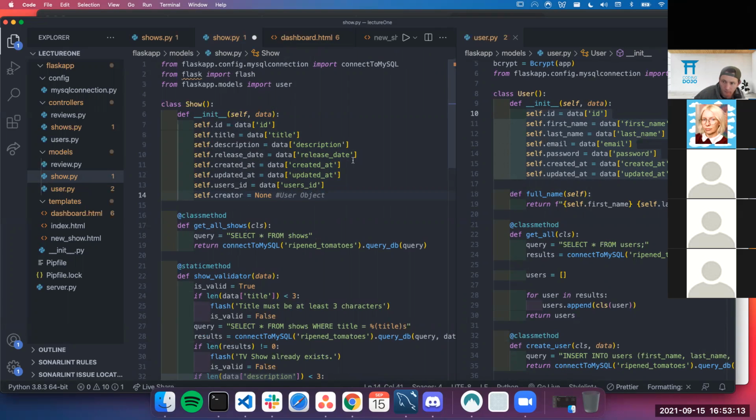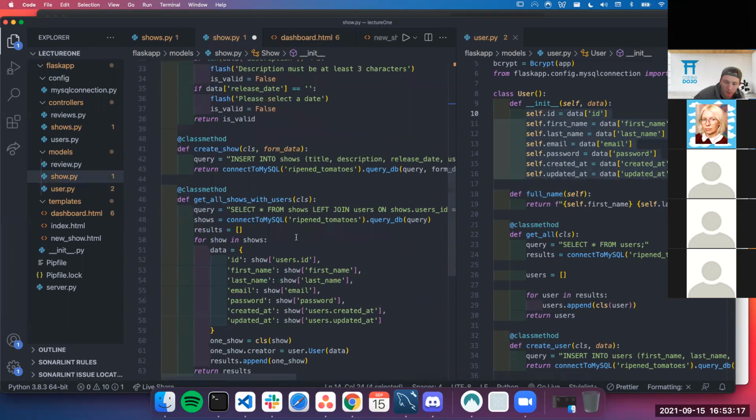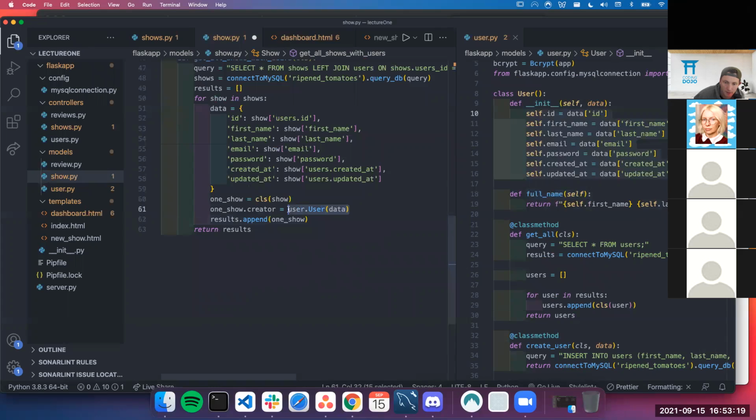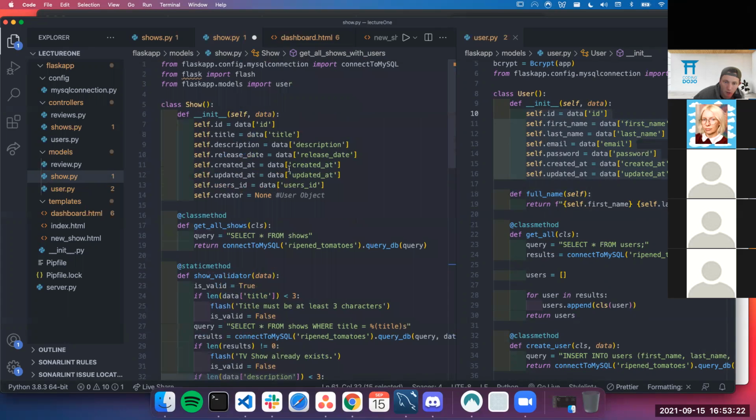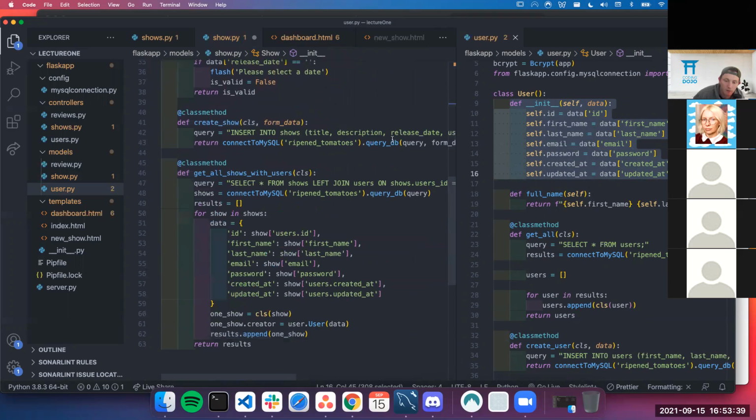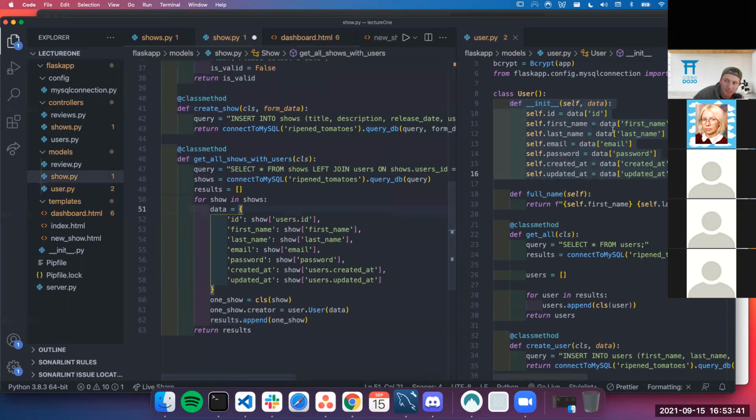Whenever I run this right here, this creator goes from none to whatever user object we pass through. And because of that, although syntactically, yes, that is very confusing, they do look the same. A dictionary looks the same as an object. They operate very differently because now I have access to everything my user has.